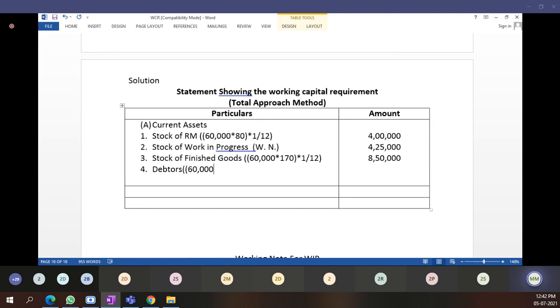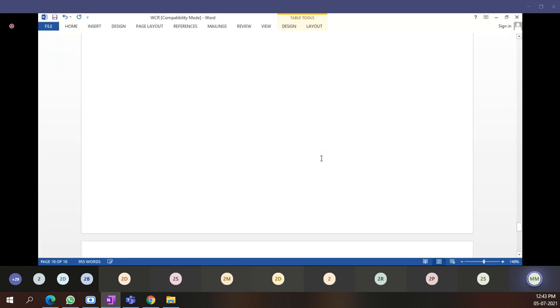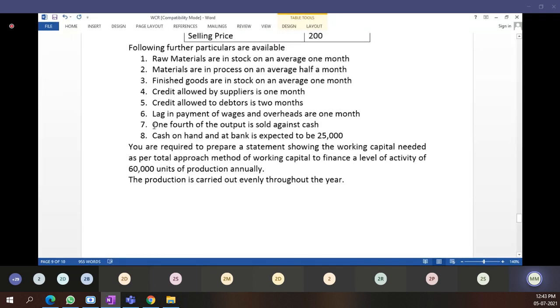We have sold finished goods to a particular party. If we have sold for cash, there is no debtor. If we have sold finished goods on credit, then he will become debtor for 3 months, 2 months. In the problem they have told specifically 1/4 of our output is sold against cash, 3/4 on credit. Of the 60,000 units we produced, 1/4 we sold for cash and 3/4 on credit. Debtors are those from whom money is to come to us.